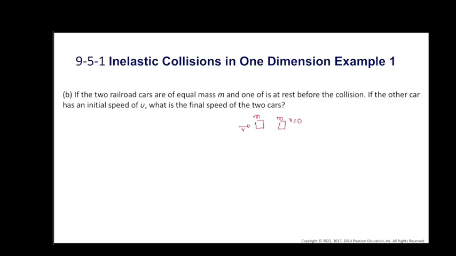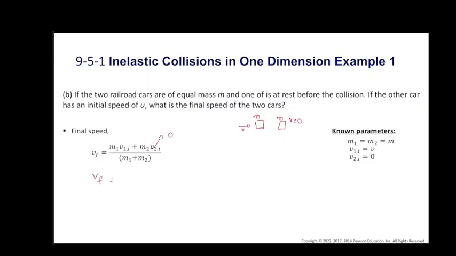Again we can use the previous equation for final velocity, and now we are given that the masses of the two cars are equal, therefore m1 equals m2 equals m, and the initial velocity of the first car is v, while the second car is 0. Therefore this term goes to 0, and vf is m1 v1i over m1 plus m2, because the initial velocity of the second car is 0.